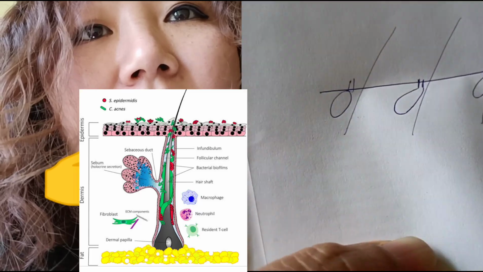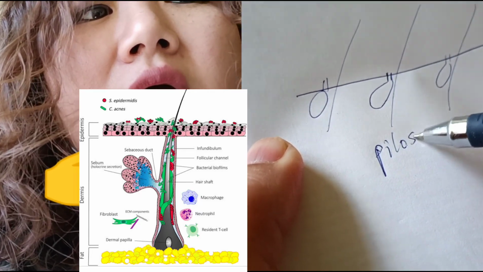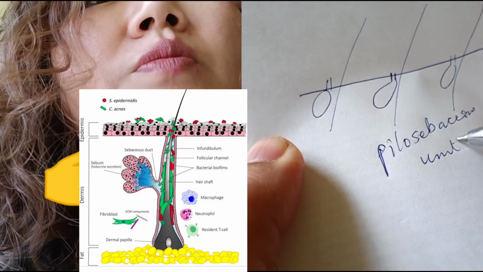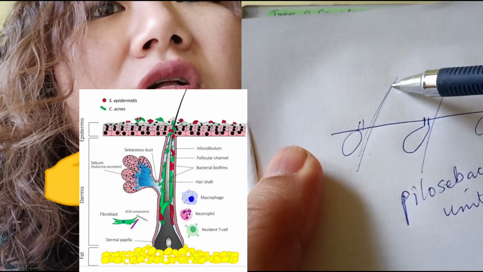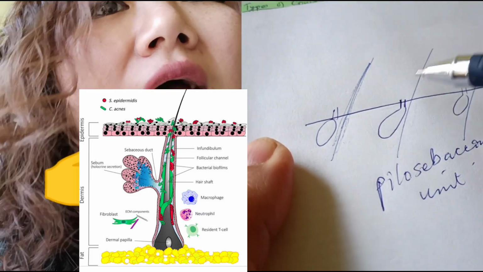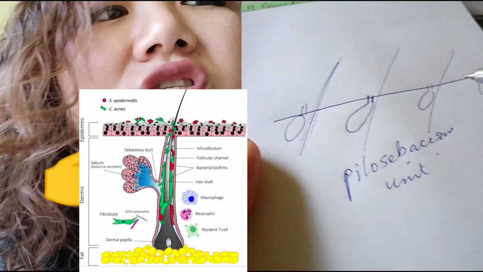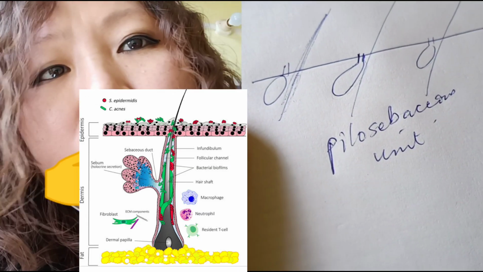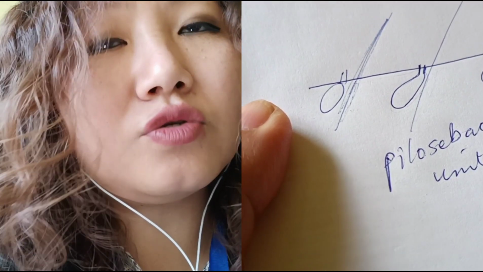So I'm explaining here what the pilosebaceous unit is, which is the basic structure that is important in acne vulgaris. Here we have the hair follicle and the hair. This is the hair which is growing. This is the skin surface. Just next to the hair follicle we have a gland, which is the sebaceous gland. The sebaceous gland is nothing but the gland in the skin which produces your sebum. Sebum is something which gives natural oils to your skin.